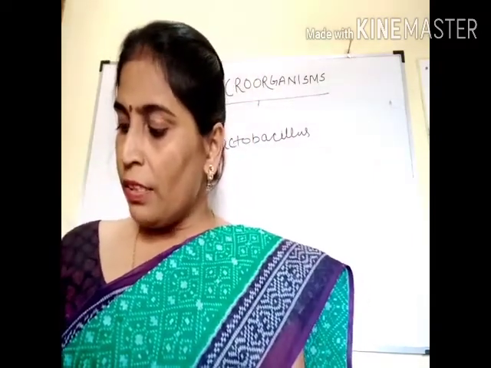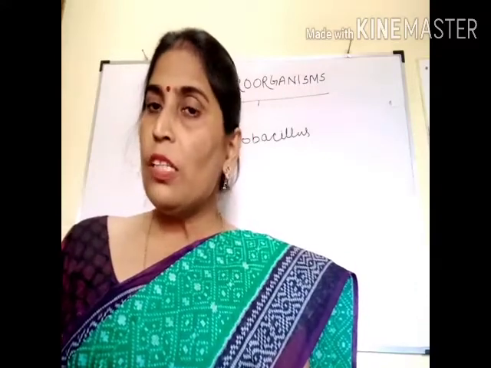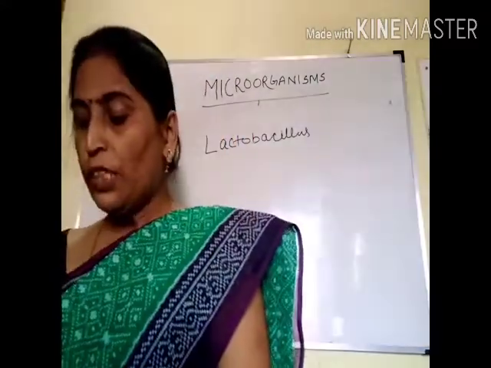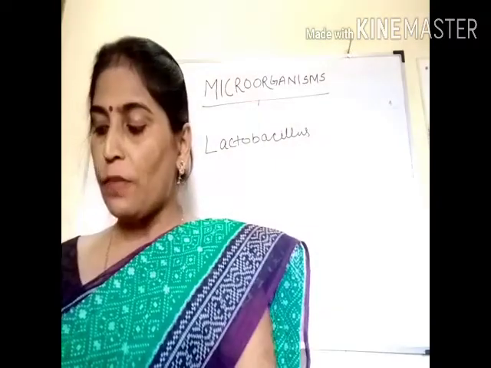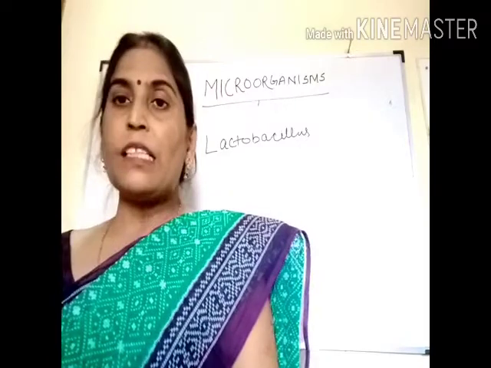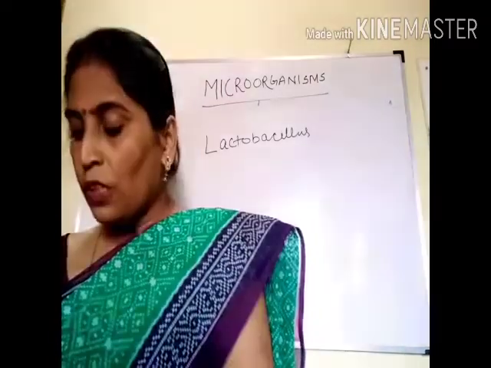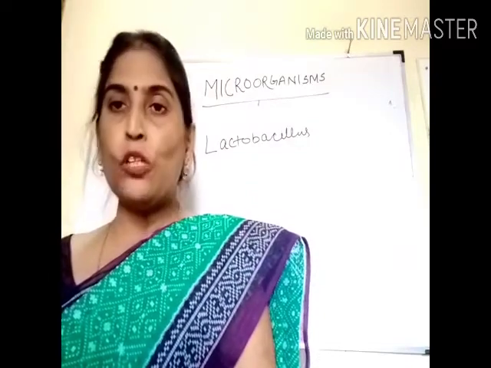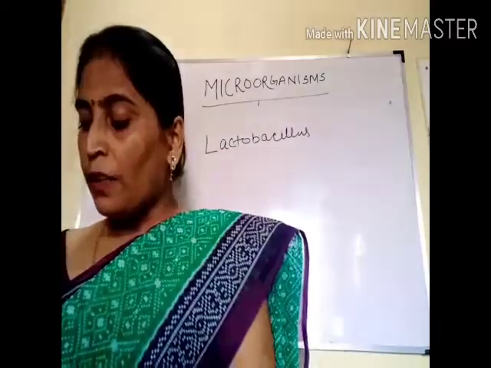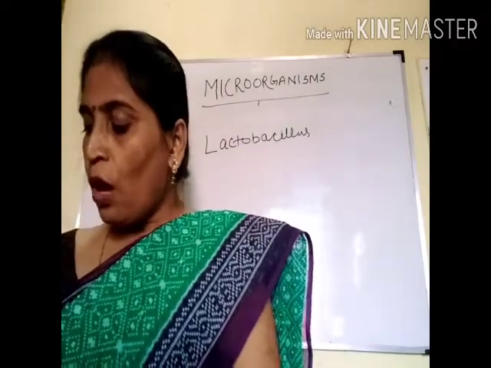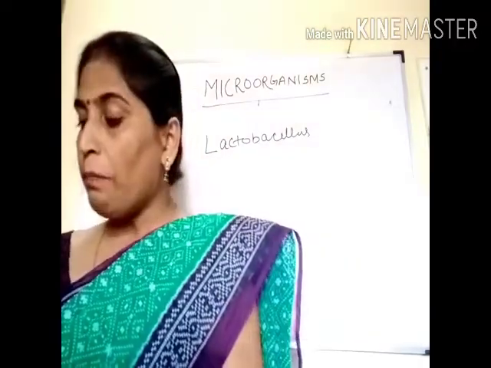Now next, microorganisms are also used to make vaccines which protect humans and other animals from several diseases like cholera, typhoid, tuberculosis, hepatitis, chickenpox, measles, polio, smallpox, that can be prevented by vaccination. Now, how are these vaccines made?